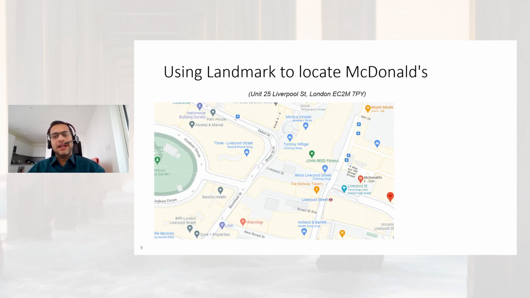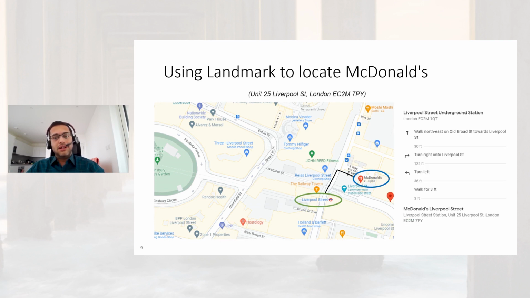Before I delve into the technical details, let's try to locate McDonald's on this map. This does not seem to be an easy task, but if I were to tell you a landmark nearby, Liverpool Street Underground Station, this task becomes a whole lot easier. This is also a natural way humans navigate documents and layouts. Now, can this intuition carry forward to documents?